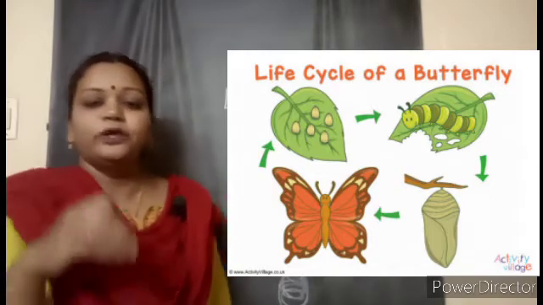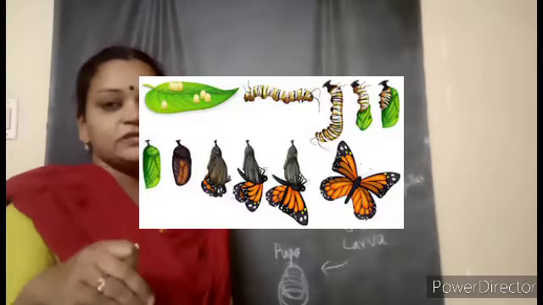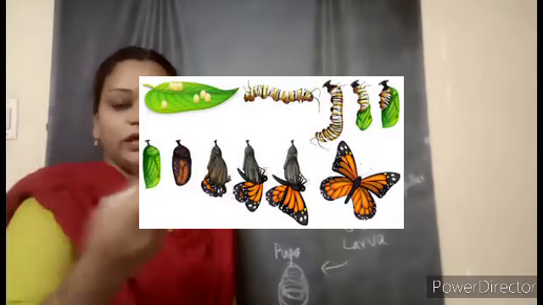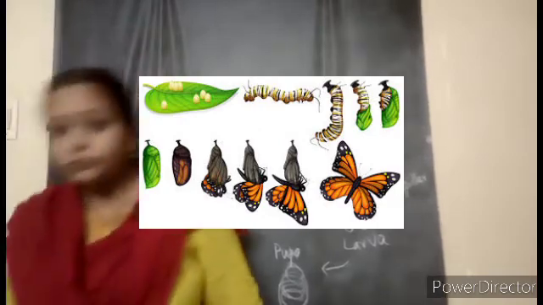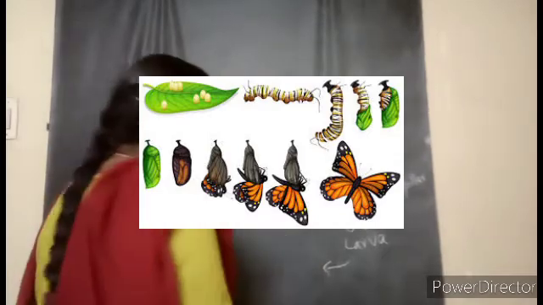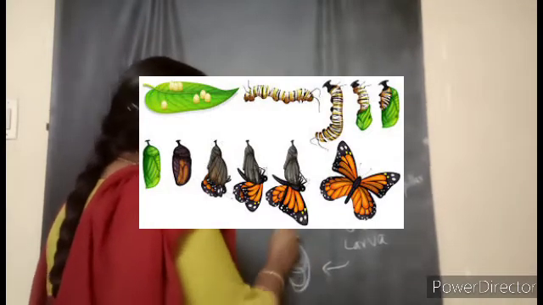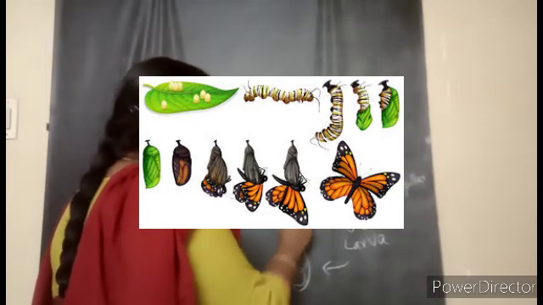Inside the covering, the pupa is present. The larva has made this covering from the liquid secreted from its body, and the covering outside, what we can see, is called the cocoon, and this stage is the pupa stage.